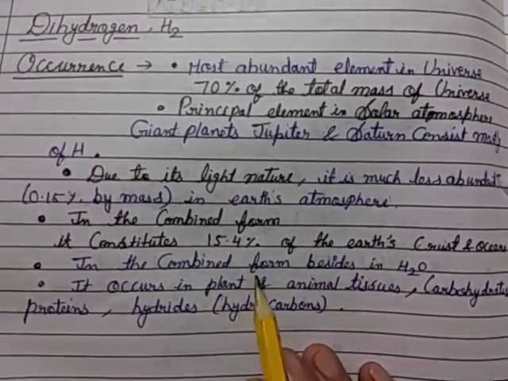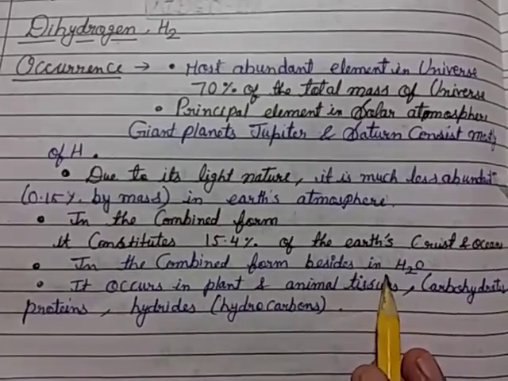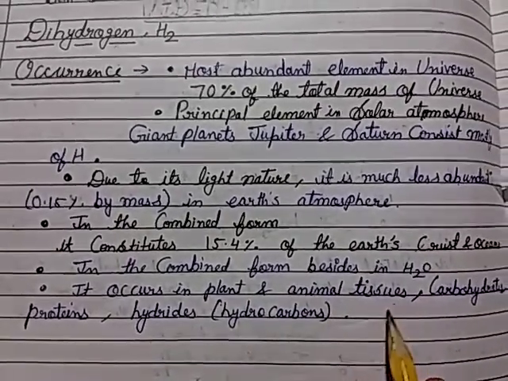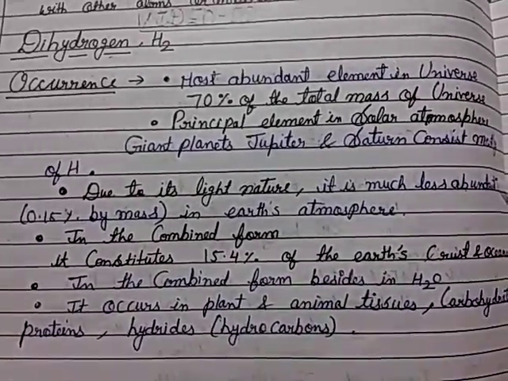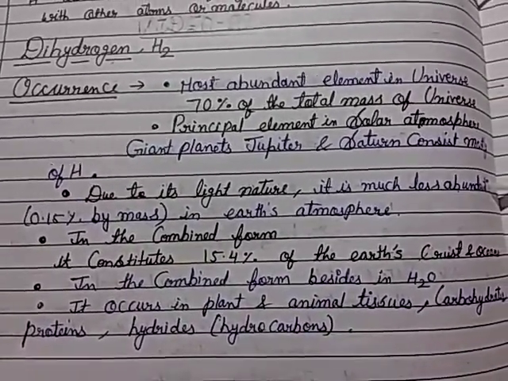And hydrogen in the combined form, besides in water, occurs in plants and animal tissues, carbohydrates, proteins, hydrides and hydrocarbons. This is the occurrence of hydrogen.